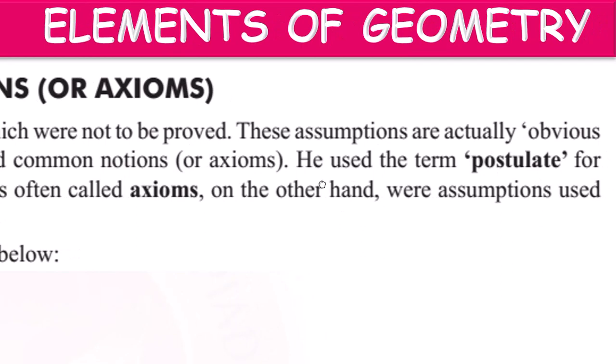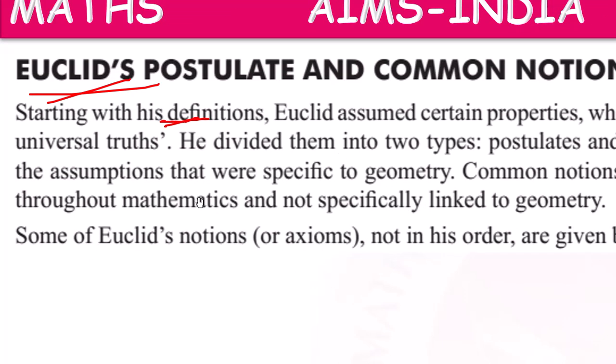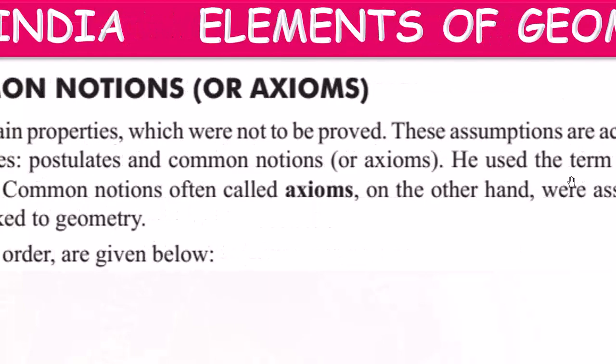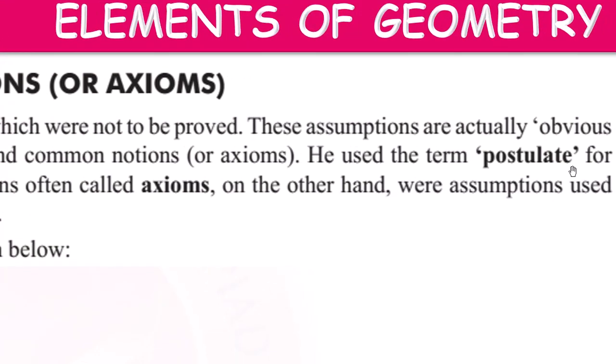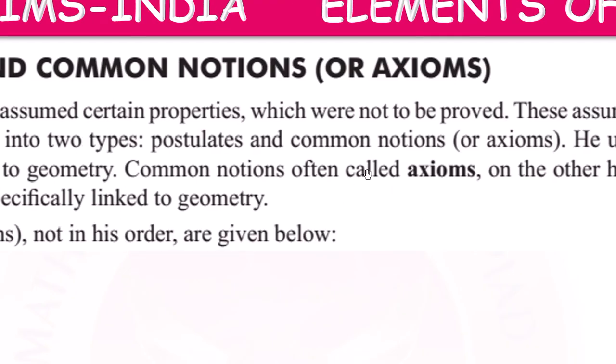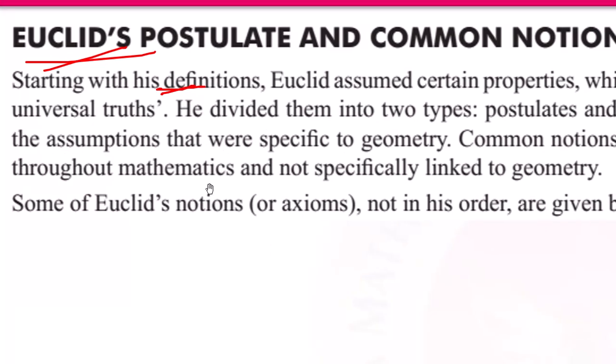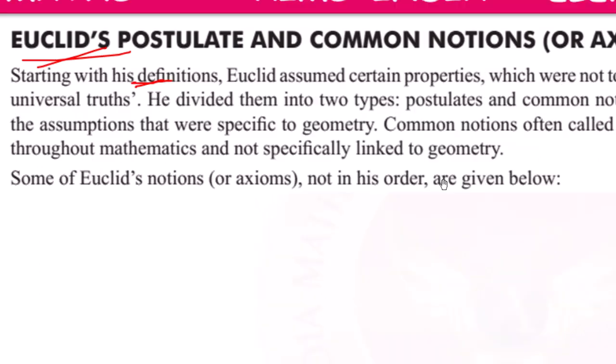He used the term postulate for the assumptions that were specific to geometry. If the universal truths were related to geometry, then he named them as postulates. Common notions, often called axioms, on the other hand, were assumptions used throughout mathematics and not specially linked to geometry.